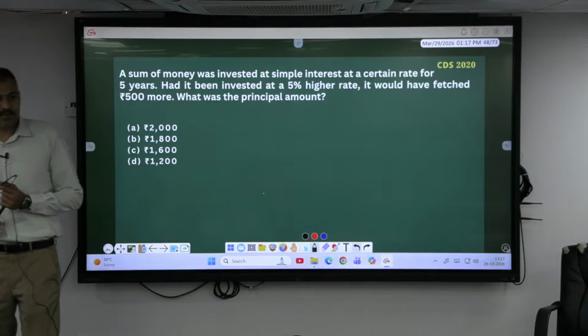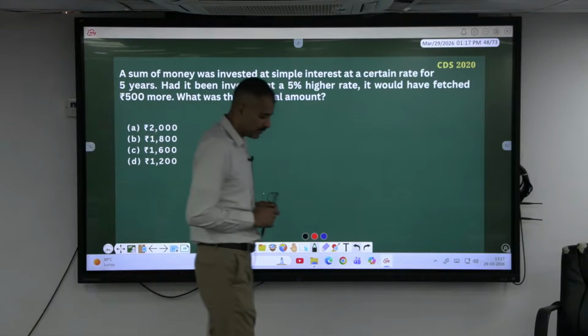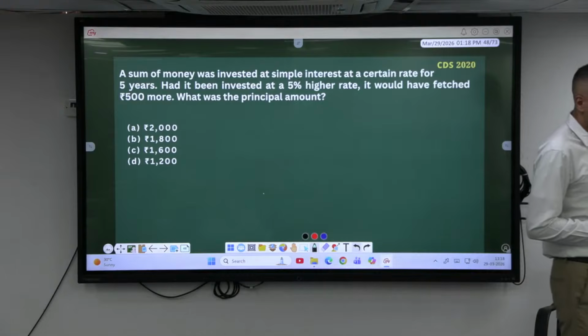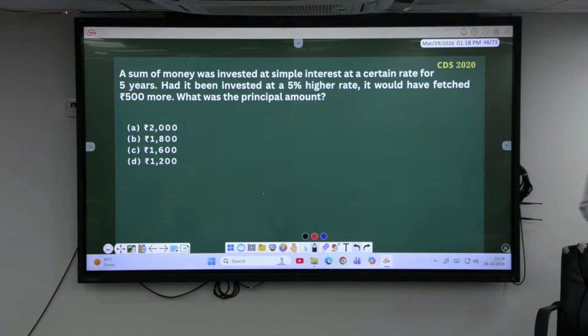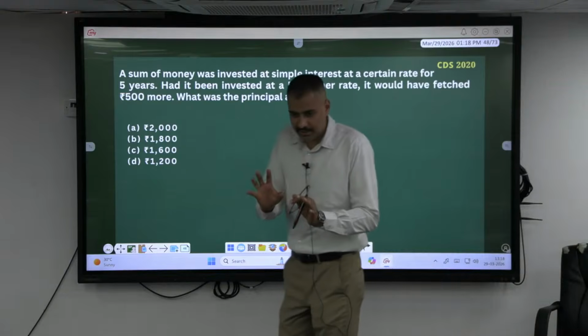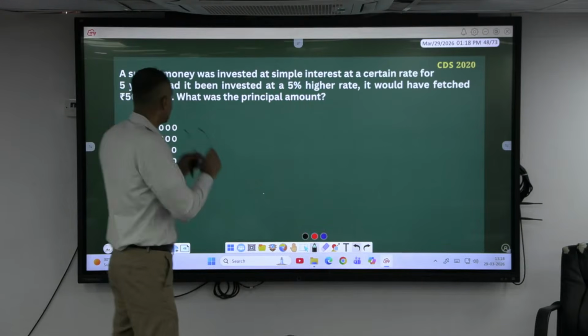How to find the simple interest? PTR by 100. Okay, forget about all those PTR by 100. What do you mean by 5% rate of interest? 5% rate of interest means for every 100 rupees taken for 1 year, you have to pay 5 rupees. Isn't it?